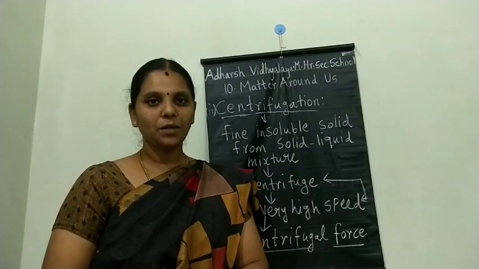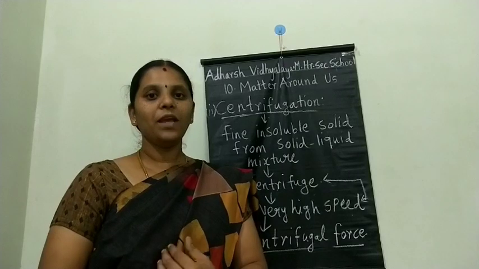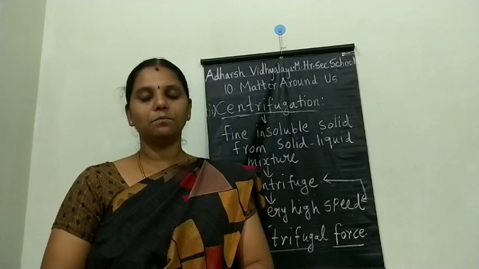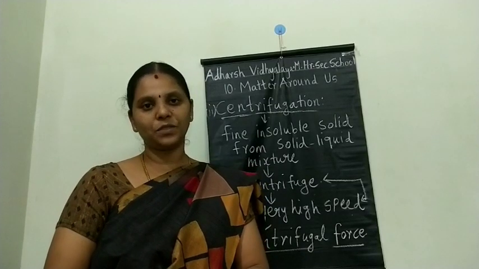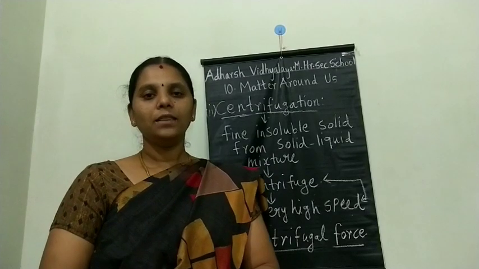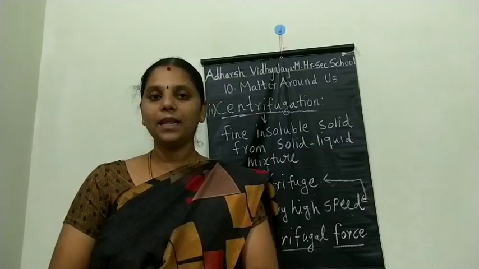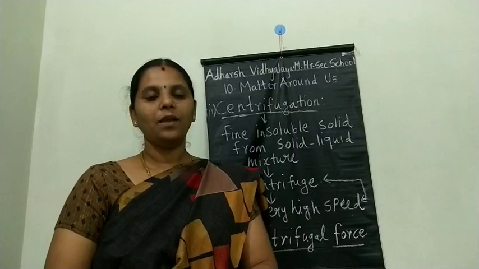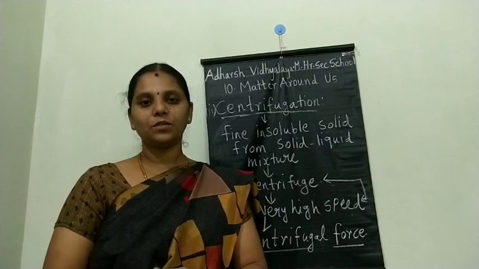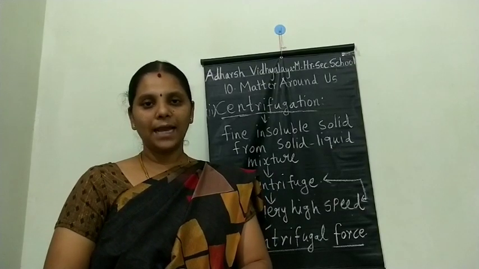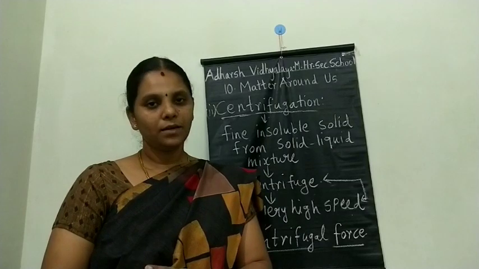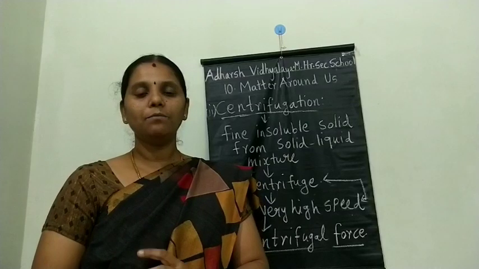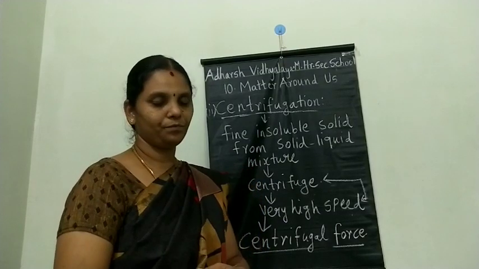When a volatile substance is mixed with a non-volatile substance, on heating, the volatile substance easily evaporates, whereas the non-volatile substance is not evaporated; it remains in the China dish. So that is the sublimation method.